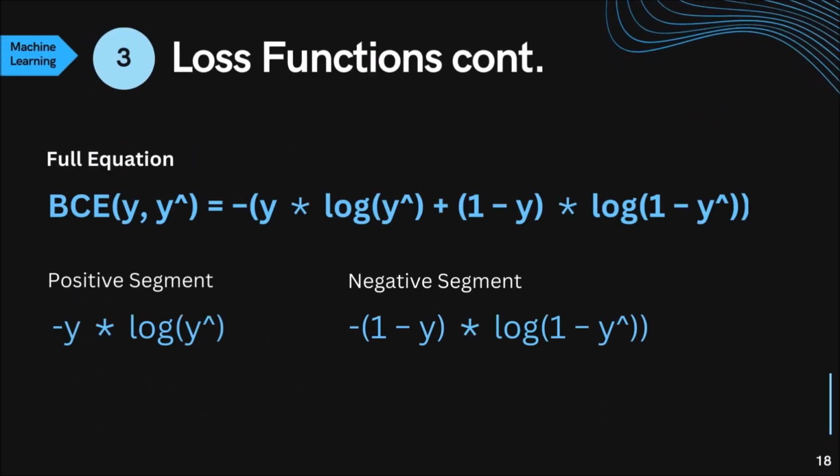We see the loss function is split into two terms, positive and negative term. The positive segment calculates the loss when the actual result is positive, y equals 1. The negative segment calculates the loss when the actual result is negative, y equals 0. For computer implementation, a switch case statement is faster as it doesn't do the additional computation that's going to be multiplied by 0 anyways. To weight the loss, you can just multiply the positive or negative term by a constant.